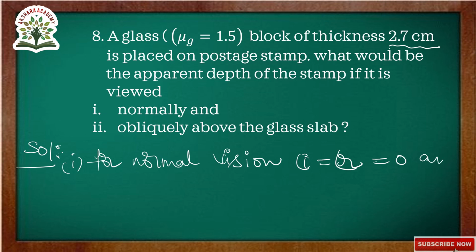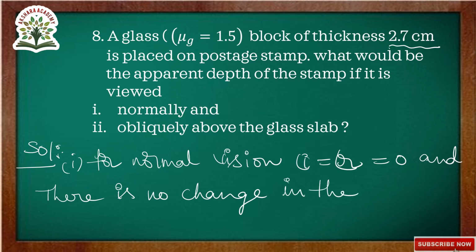So there is no change in the apparent depth of the coin. Hence there is no change in the apparent depth in the case of normal vision.